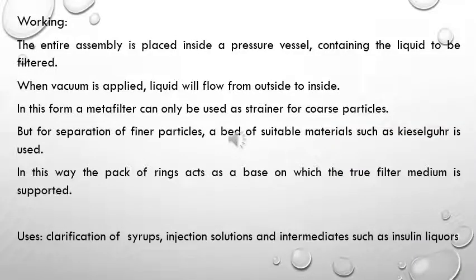Coming to the working of the metafilter, the entire assembly is placed inside the pressure vessel containing the liquid which is to be filtered. Then the vacuum is applied. The liquid will flow from outside to inside. In this form, a metafilter can only be used as a strainer for coarse particles. It cannot be used to filter the fine particles. If we need separation of finer particles, a bed of suitable material like Kieselguhr is used. In this way, the pack of rings acts as a base on which a true filter medium is supported.